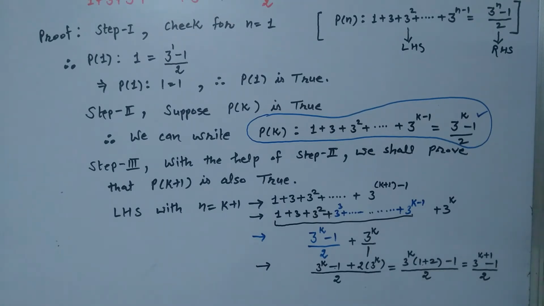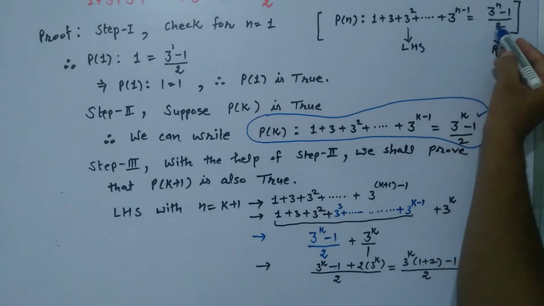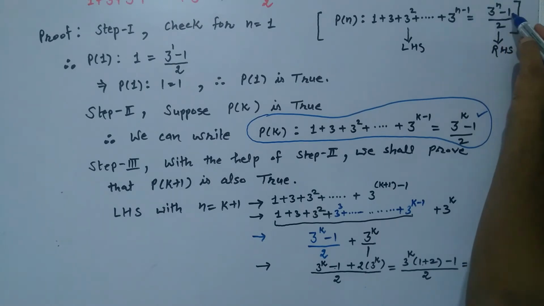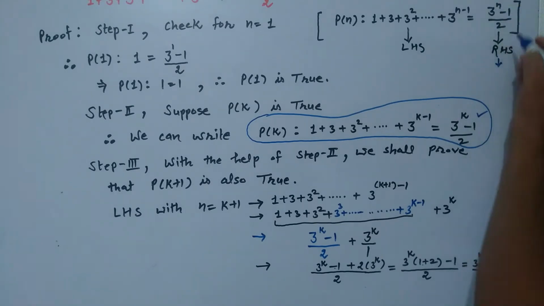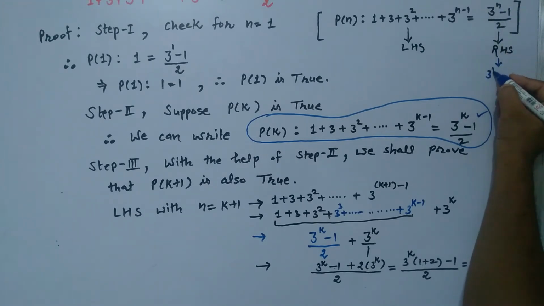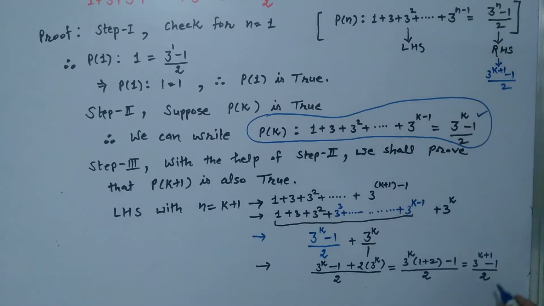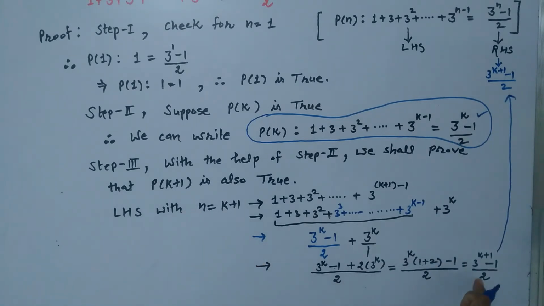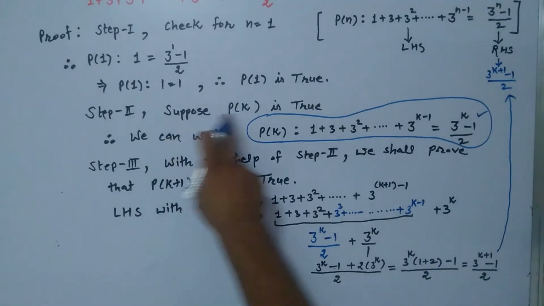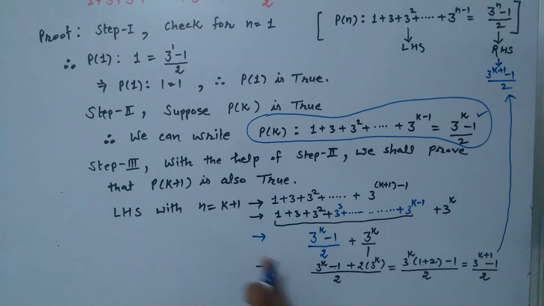Okay, so what is the conclusion? What was the right hand side? Right hand side is (3 raised to power n minus 1) upon 2. So here if we put directly n is equal to k plus 1, then this becomes (3 raised to power k plus 1 minus 1) upon 2. So this is the same, we have proved it here. So it means we have proved with the help of step 2 that the given statement is true for n is equal to k plus 1.